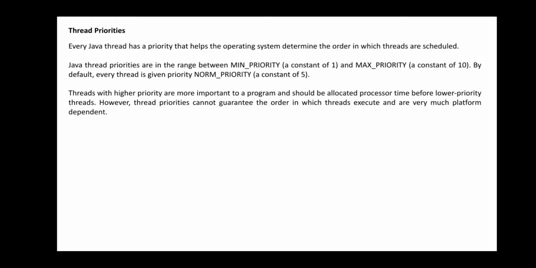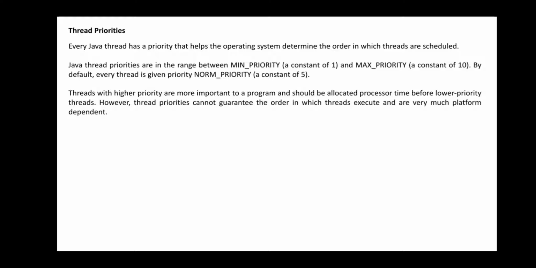Every Java thread has a priority that helps the operating system determine the order in which threads are scheduled. Every Java thread has a priority. Priority means when it starts to execute and when it is going to stop its execution. It will be in an orderly form. How is the order going to be?